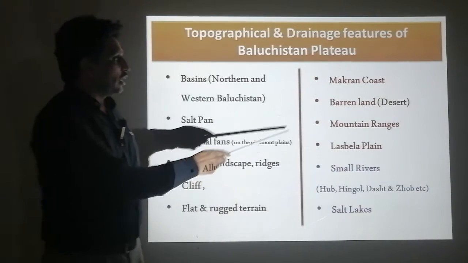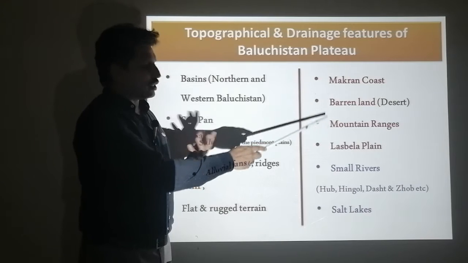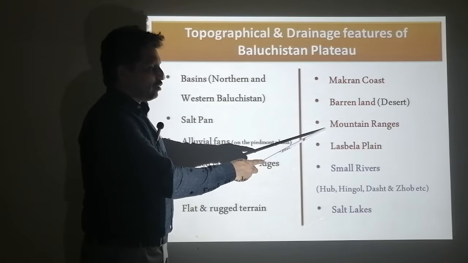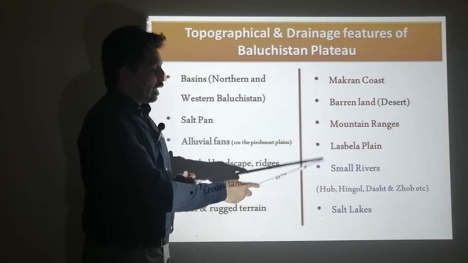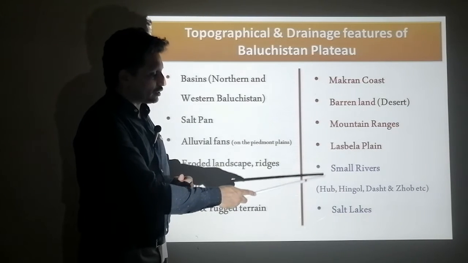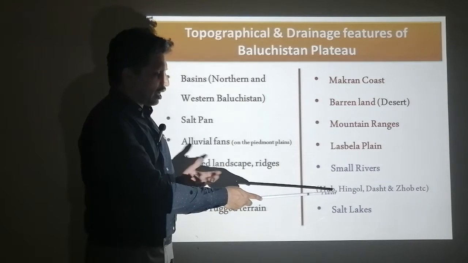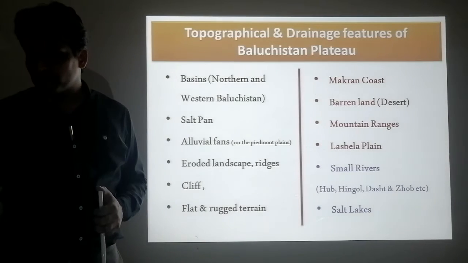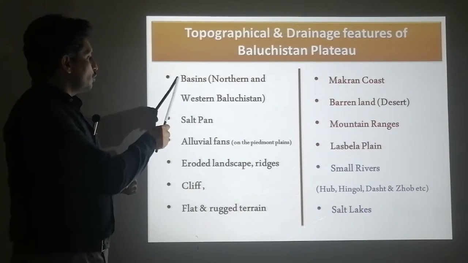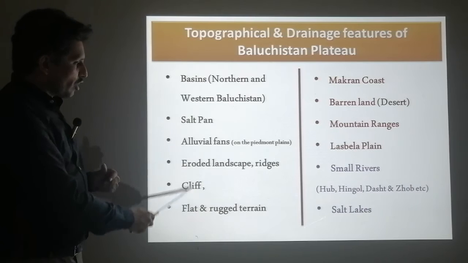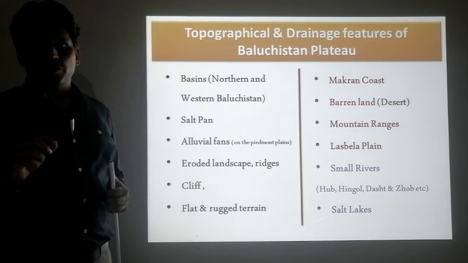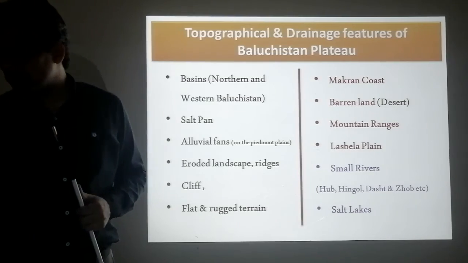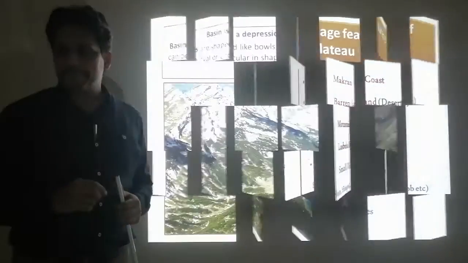Other features include the Makran coast. There is the coastal area, Makran coast, barren land, main desert, mountain ranges, Lasbela plain, and drainage features include small rivers, for example Hab, Hingol, Dash, Zob, etc., and salt lakes. So we'll go on to understand these topographical features situated on the Plateau or province of Balochistan.